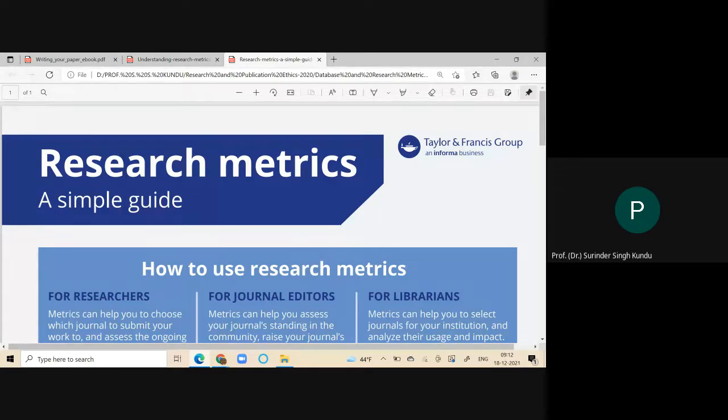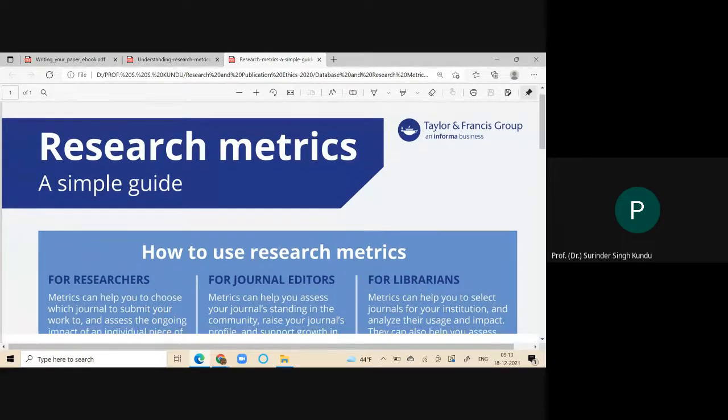Moreover, these documents are available in the public domain. Sometimes these are available, sometimes not, but we must acknowledge the contribution of this group toward the knowledge domain, because it is our responsibility, as we are teaching and learning about research and publication ethics.